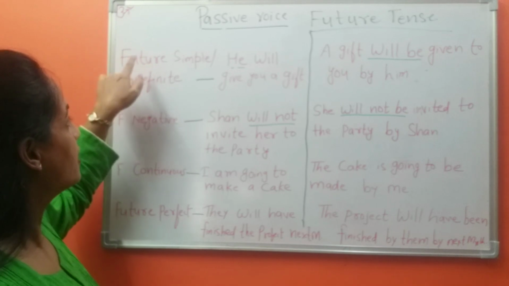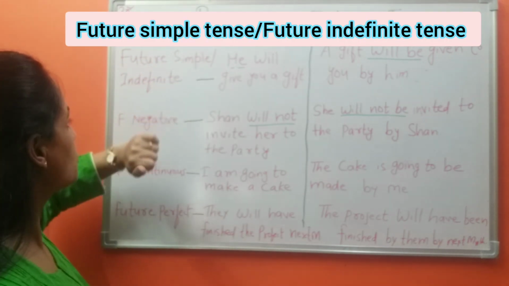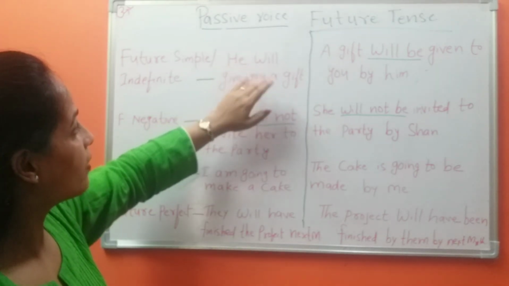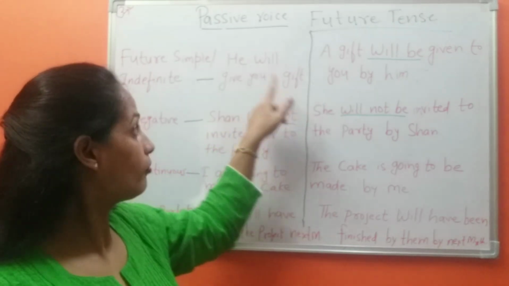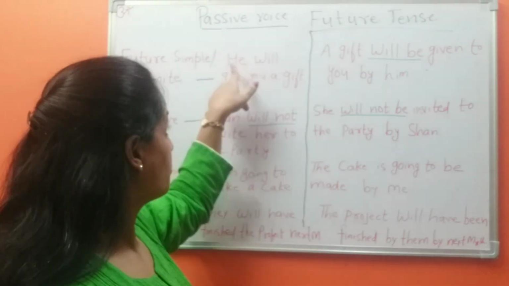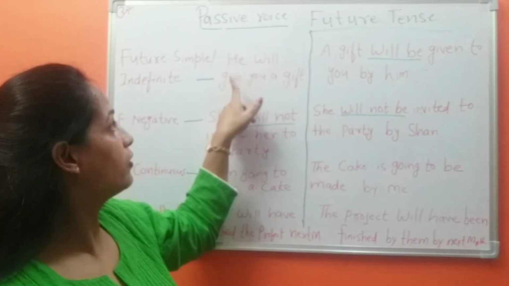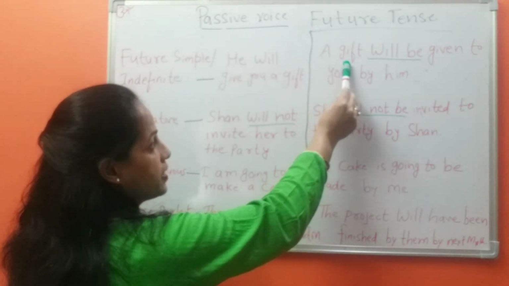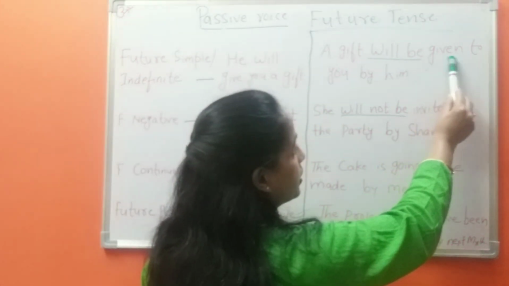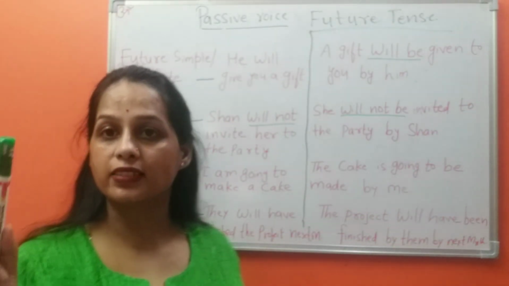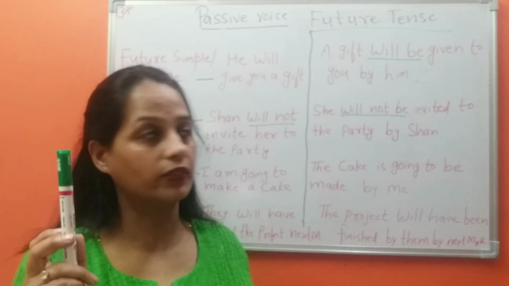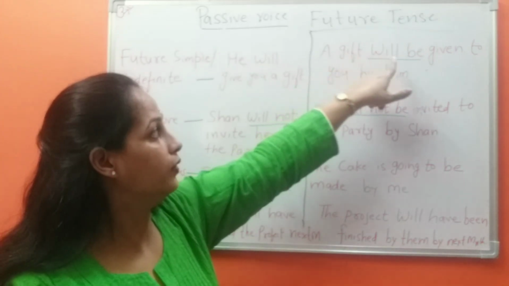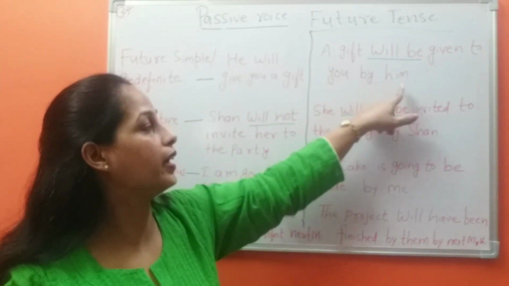First example of future simple tense, and it is also called future indefinite tense. I have first example: he will give you a gift. In passive voice, the subject will become object and object will become subject. Gift is object here, it will become subject in passive voice. And we always use the third form of the verb, and it is also called the past participle form of the verb. So here it is object, it will become subject. A gift will be given to you by him.